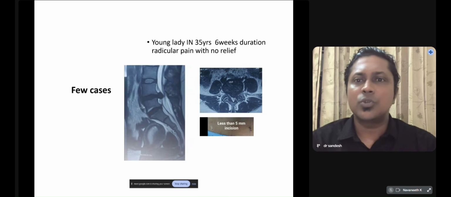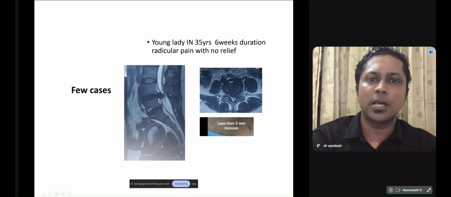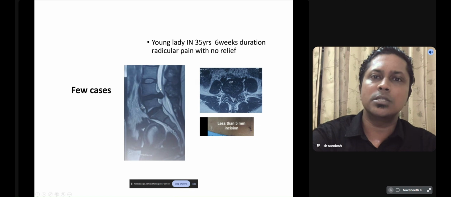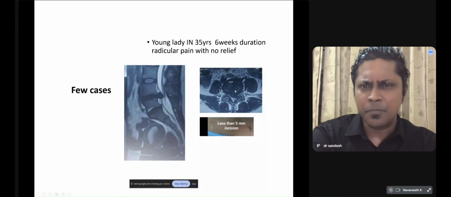And finally, we'll show a few cases. See, we can see this is an MRI with this black thing being the disc prolapse. We can see a huge disc in a 35-year-old lady, such a huge disc. She was having so many symptoms. So for such a big disc, the permanent solution would be surgical.